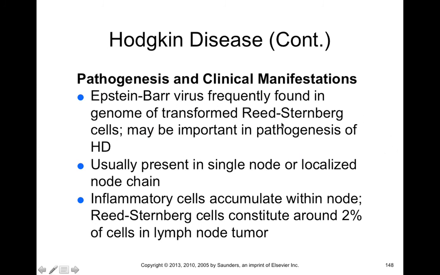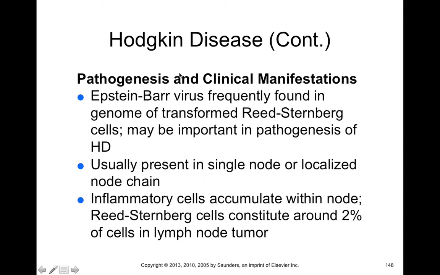Now, the clinical manifestations and pathogenesis of Hodgkin's disease: it's believed to be caused by exposure to Epstein-Barr virus, or EBV. This is in the herpes virus family, and it may actually transform these Reed-Sternberg cells, and it seems to be important in the pathogenesis of Hodgkin's disease.